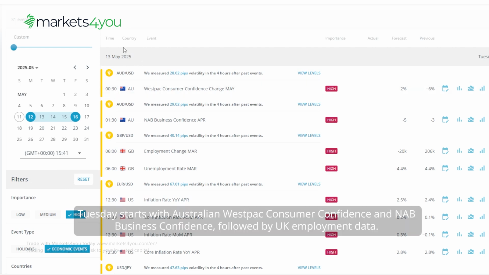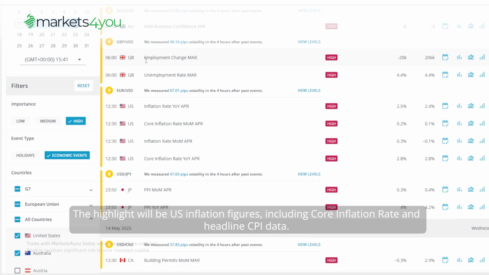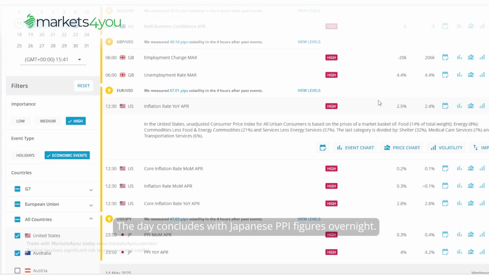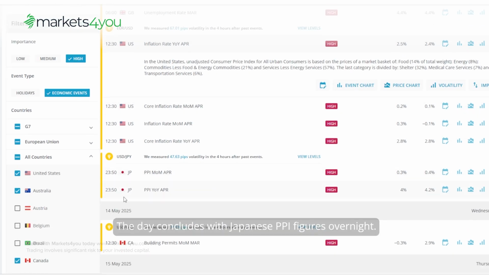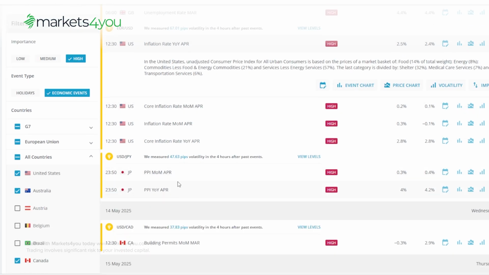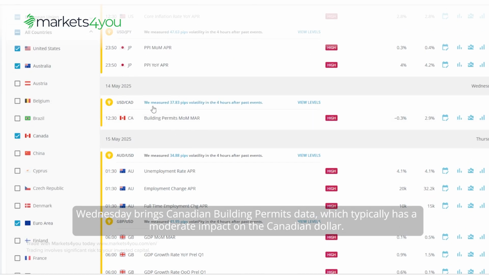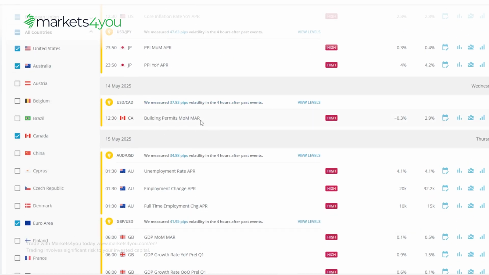Tuesday starts with Australian Westpac consumer confidence and NAB business confidence, followed by UK employment data. The highlight will be US inflation figures, including core inflation rate and headline CPI data. The day concludes with Japanese PPI figures overnight. Wednesday brings Canadian building permits data, which typically has a moderate impact on the Canadian dollar.